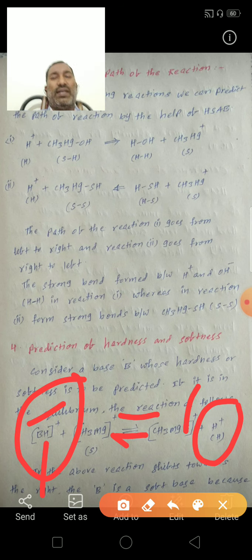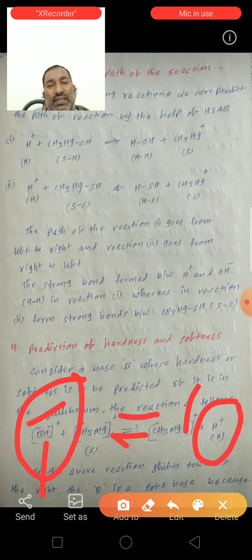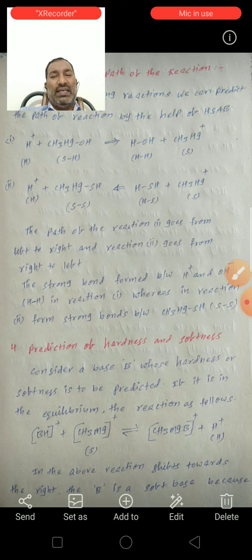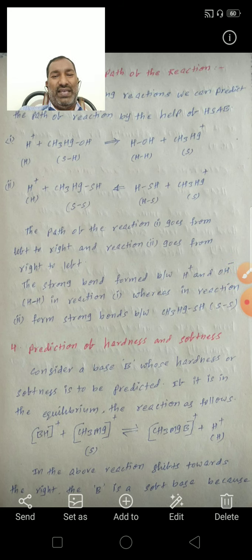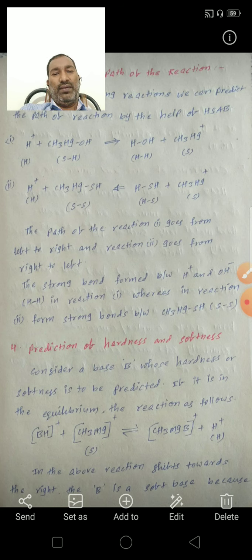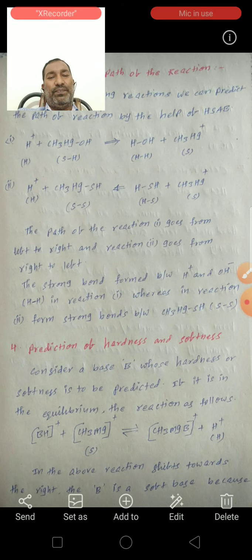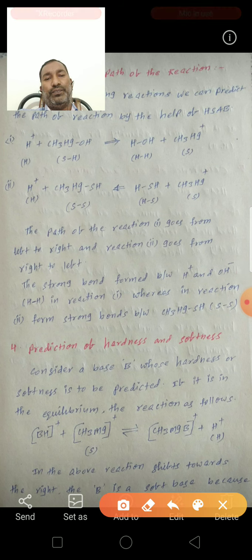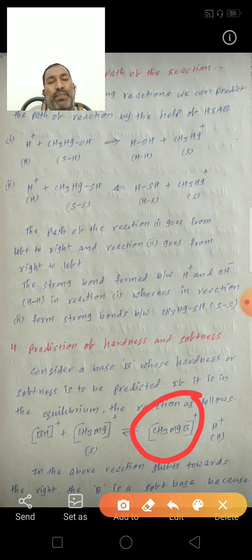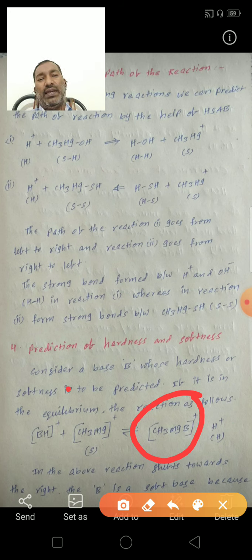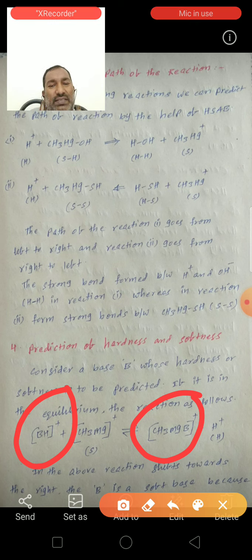So the prediction of hardness and softness of B minus uses HSAB. Here B minus means the base. In the forward reaction, it acts as a soft base. In the backward reaction, it acts as a hard base. If it acts as a soft base, it forms the CH3Hg B complex. In the backward reaction, when it acts as a hard base, it forms the BH complex.